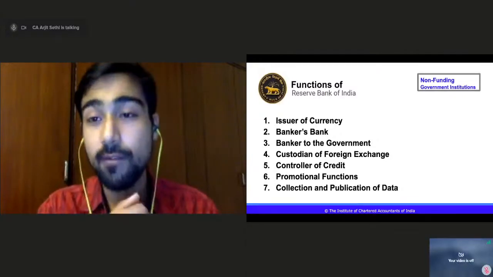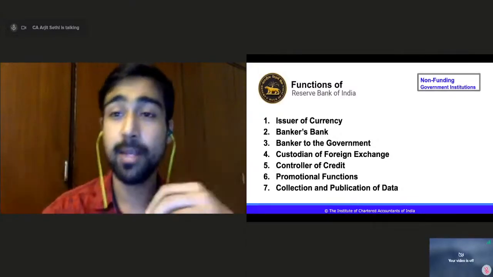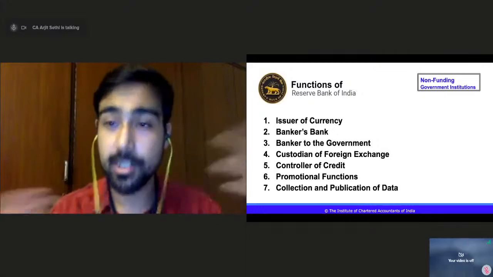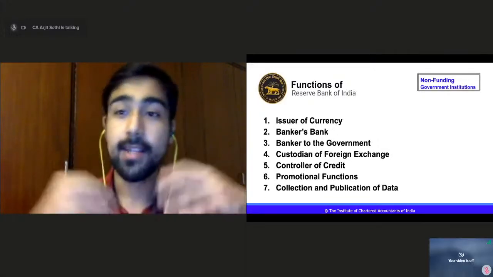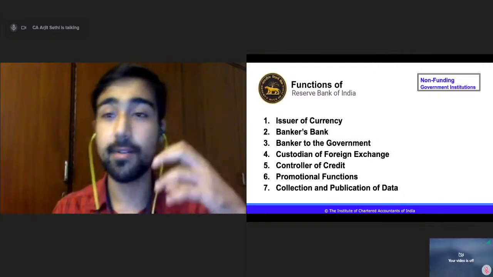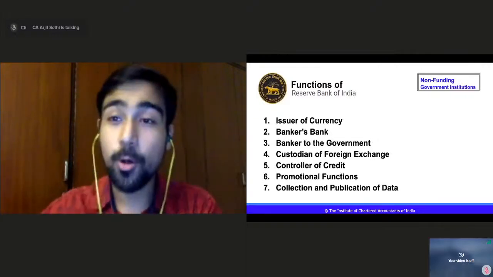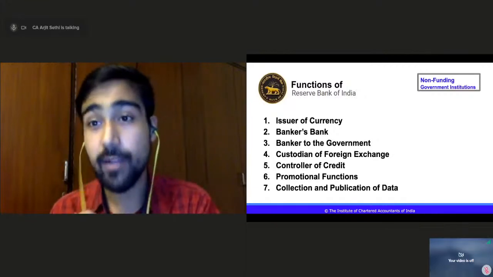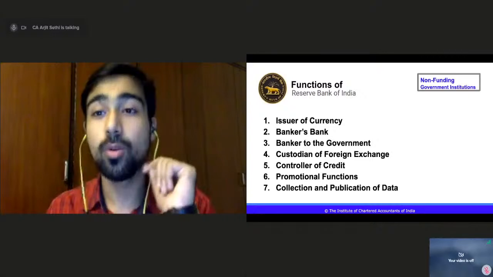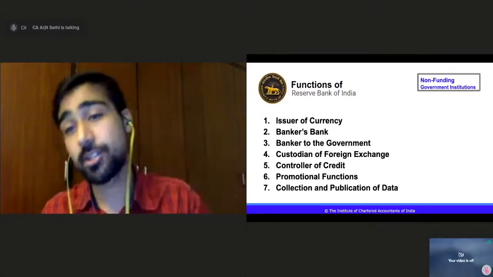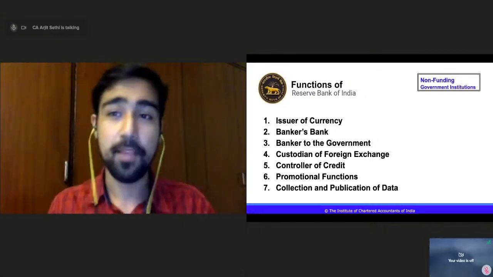It has promotional functions. It promotes digitization of money, Digital India, digital money, digital wallets, and the collection and publication of data, so that it is easier for businesses to decide what to do. Shall we get more loans, or is it easier to get loans? So banks can understand which industries or businesses should be given loans, right?